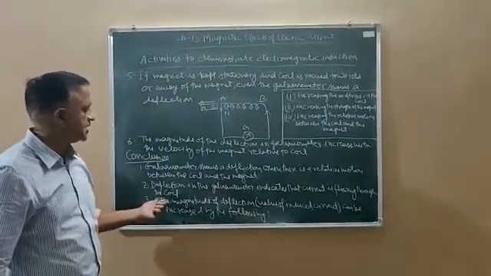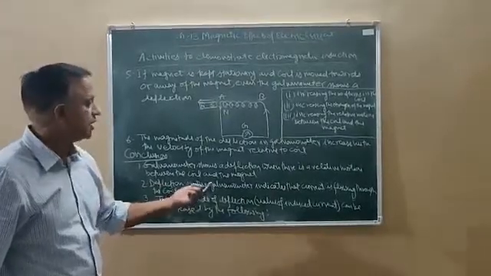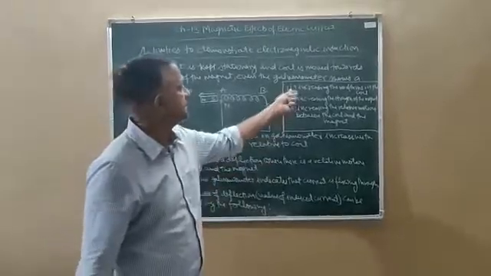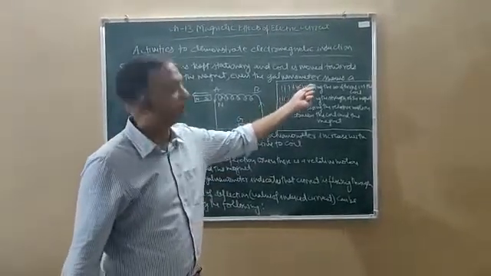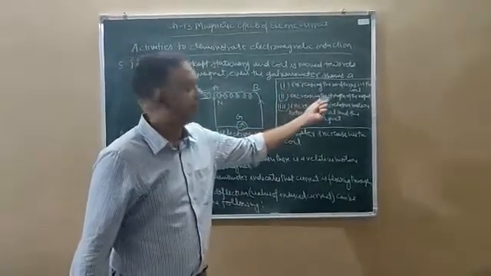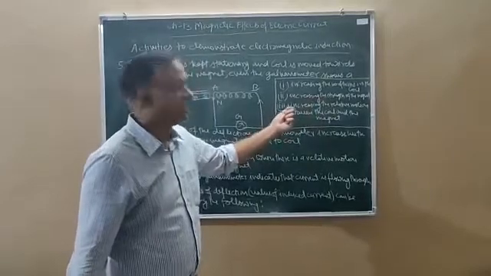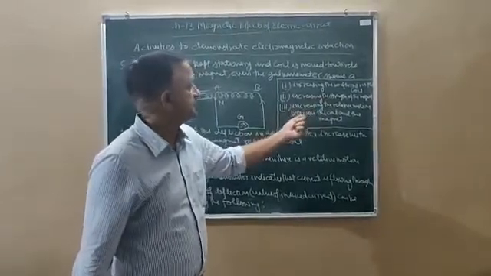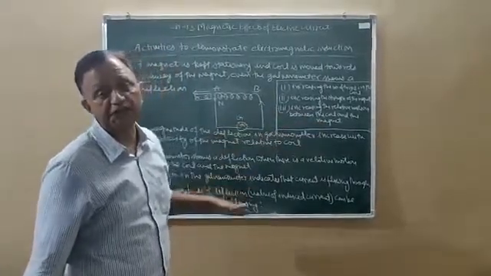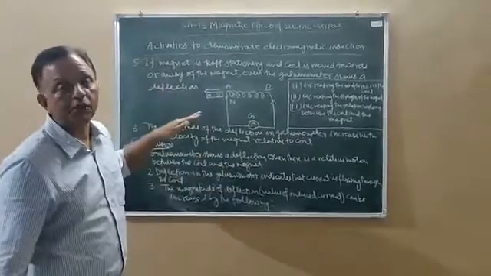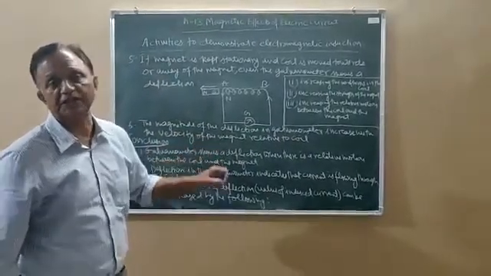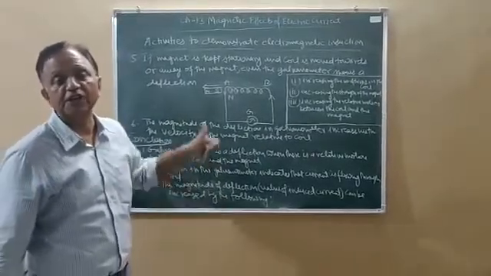Third conclusion says the magnitude of deflection or value of induced current can be increased by the following: first, by increasing the number of turns in the coil; second, by increasing the strength of the magnet; and third, by increasing the relative motion between the coil and the magnet. So we finish the activities and conclusions related to electromagnetic induction. Now one topic is left that we will cover in the next video, the direction of induced current.